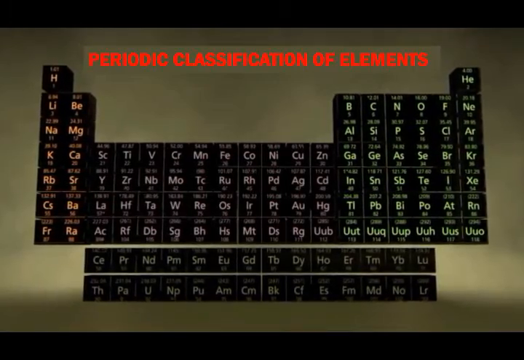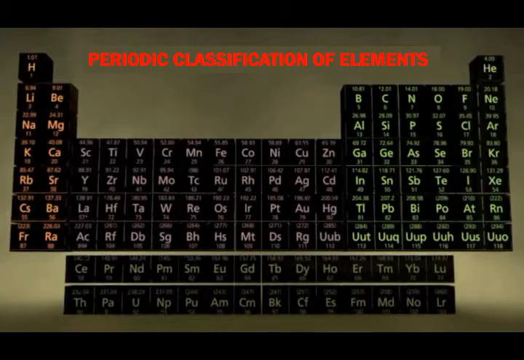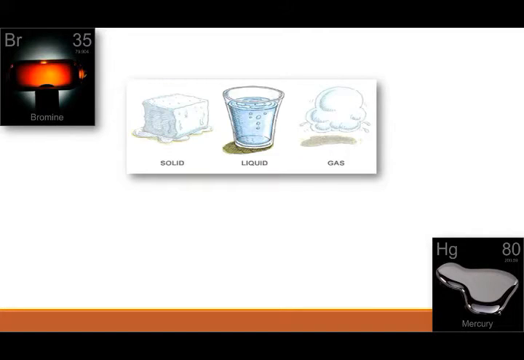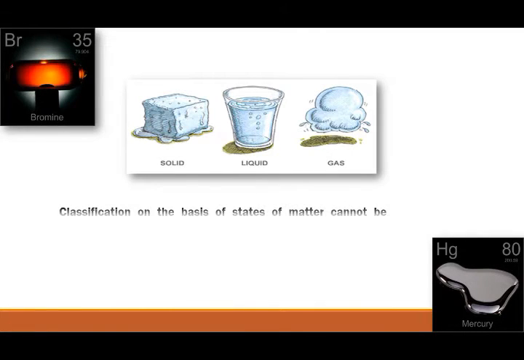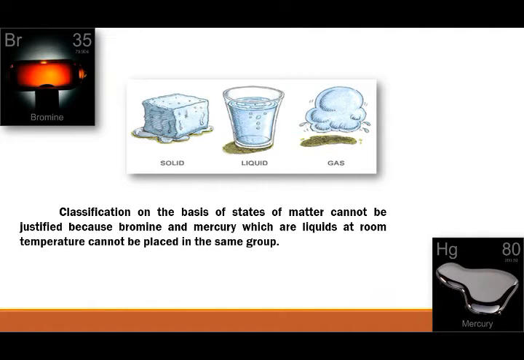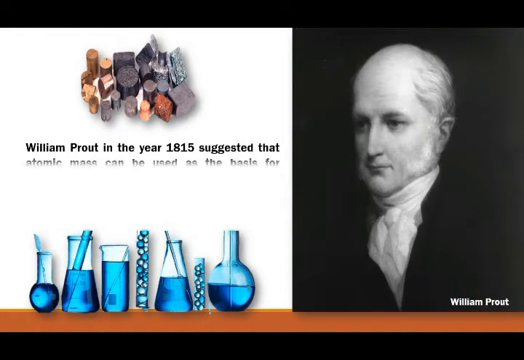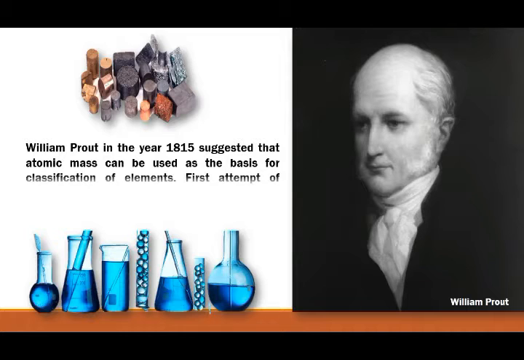Periodic classification of elements. Classification on the basis of states of matter cannot be justified because bromine and mercury, which are liquids at room temperature, cannot be placed in the same group. William Prout in the year 1815 suggested that atomic mass can be used as the basis for classification of elements.